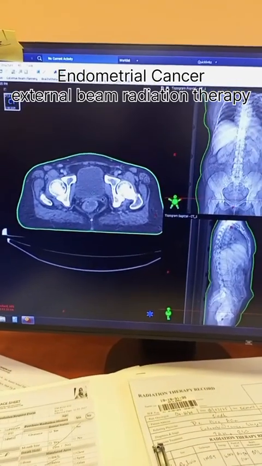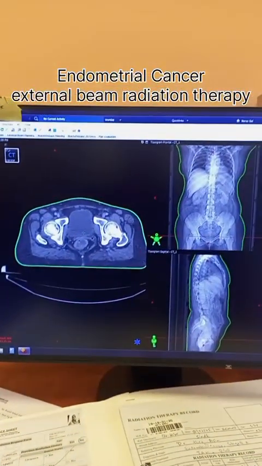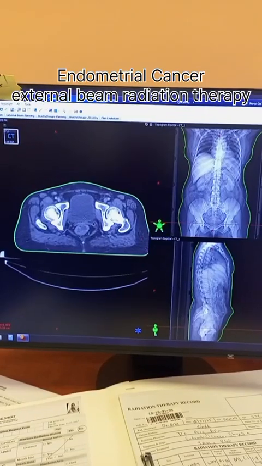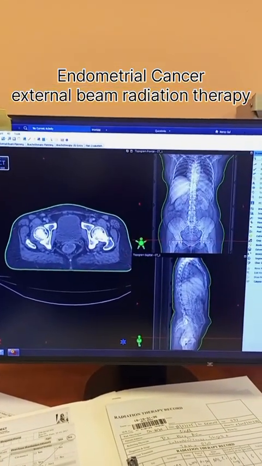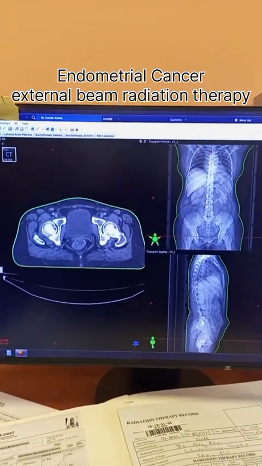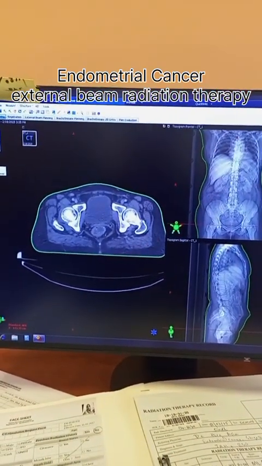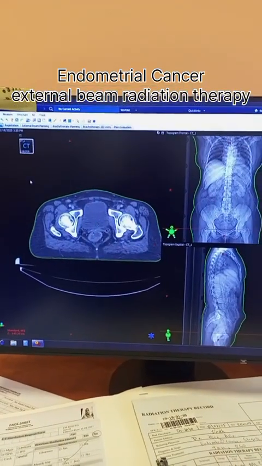Today we are going to discuss the treatment of endometrial cancers. Basically, every year worldwide there are 4,80,000 people diagnosed with endometrial cancers, mostly in females. So how do we treat endometrial cancer?